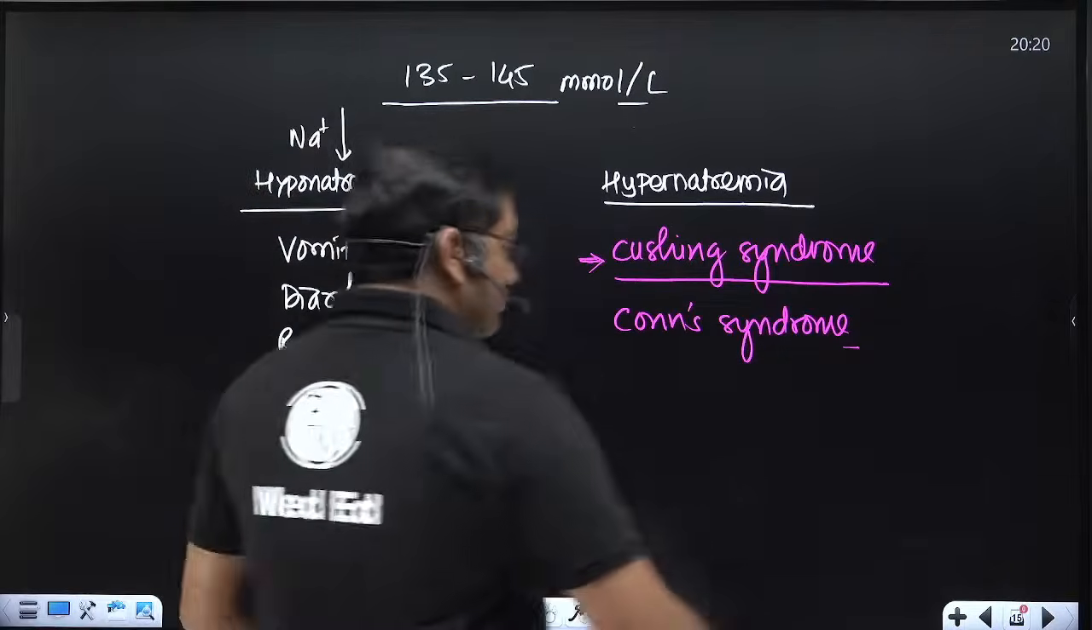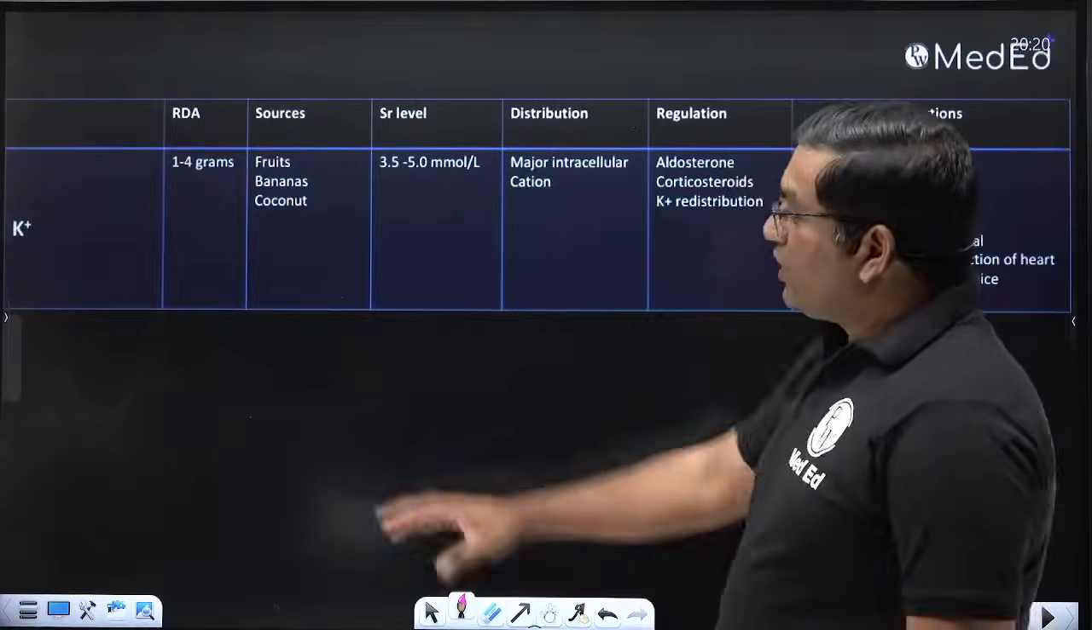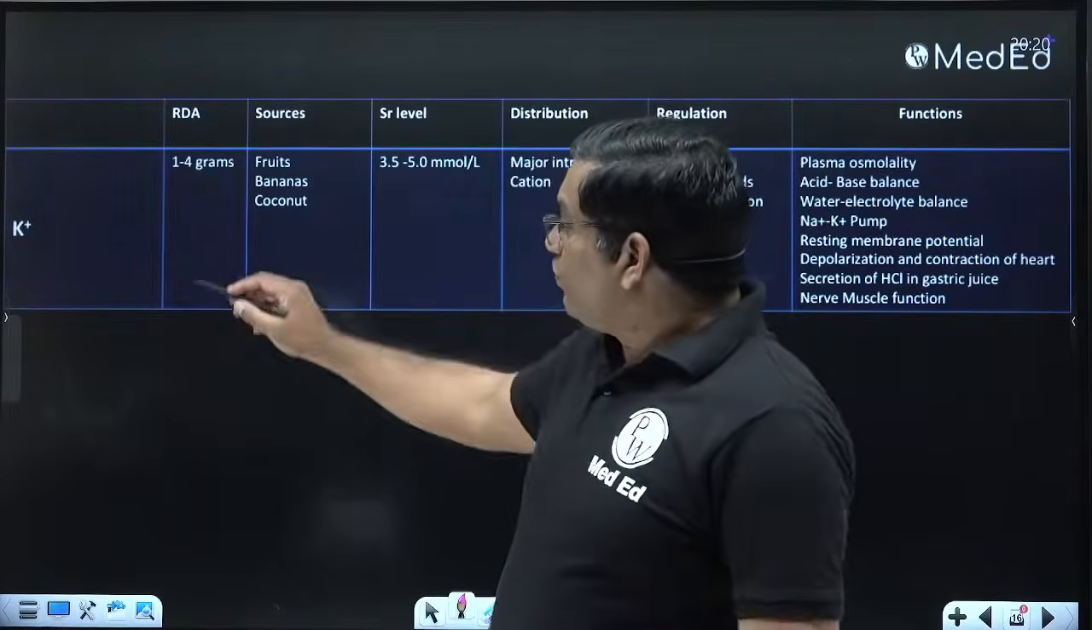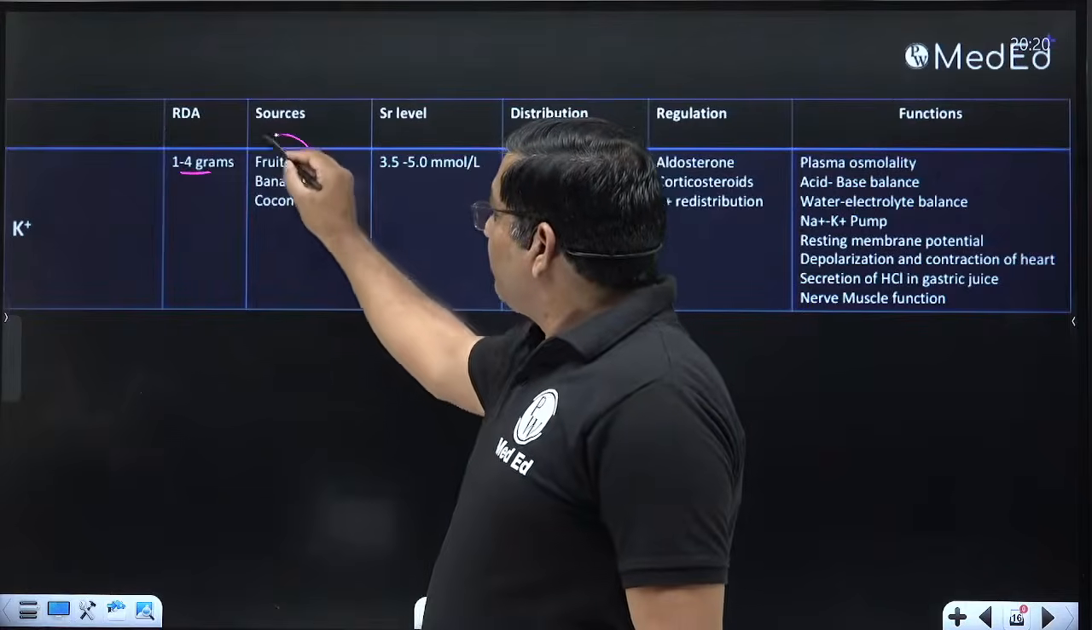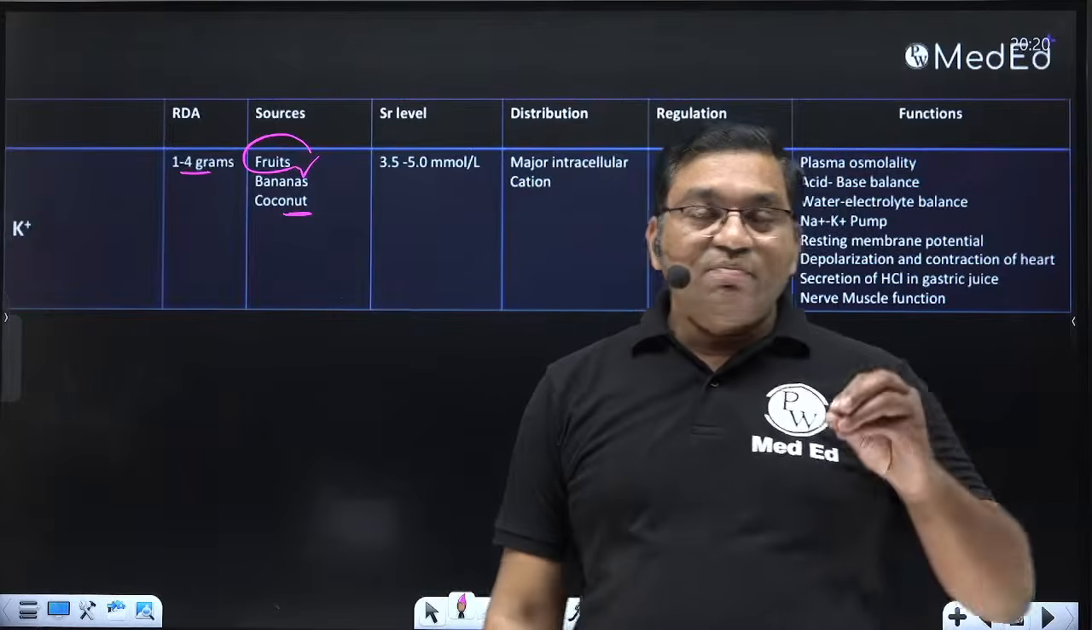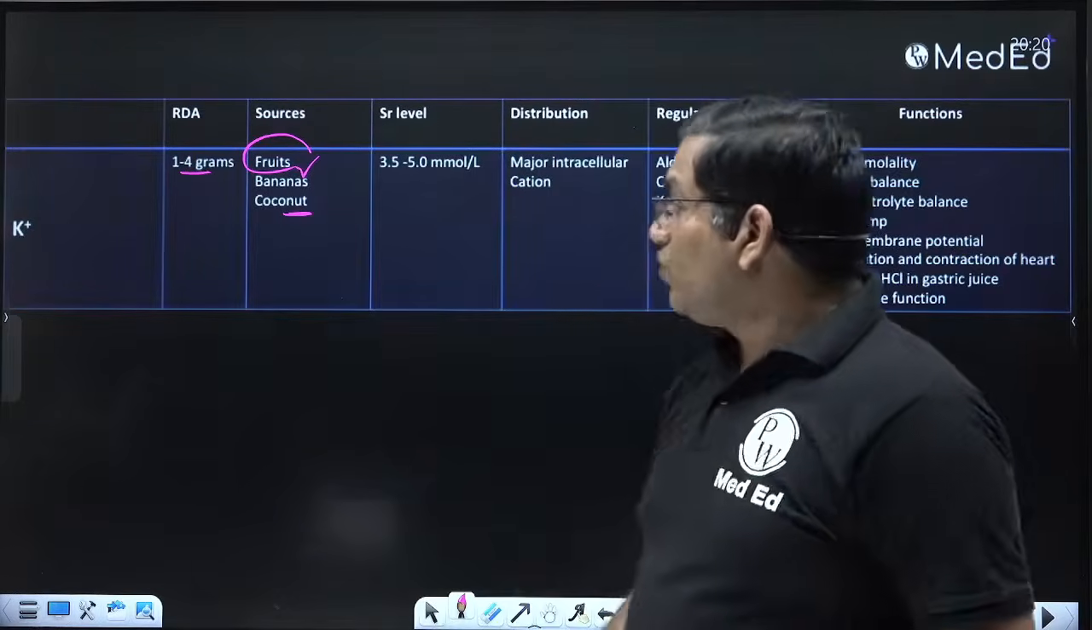Okay, now second, potassium. Potassium requirement is 1 to 4 gram per day. It is present mainly in fruits, mainly in bananas and tender coconut.